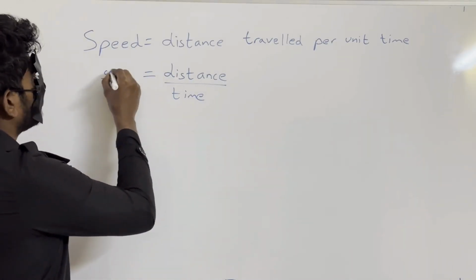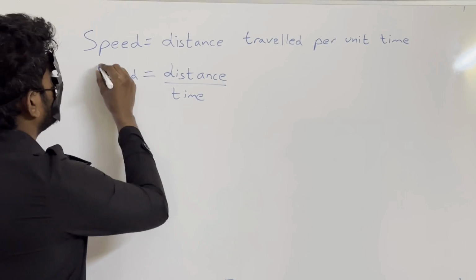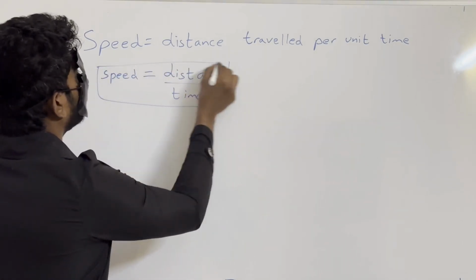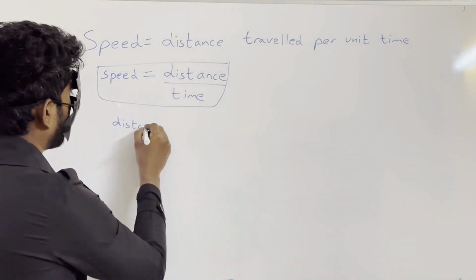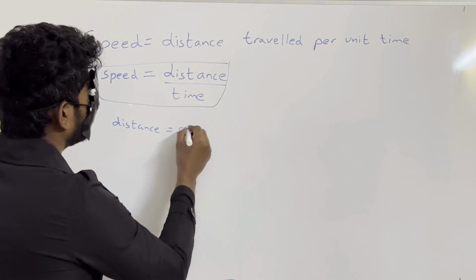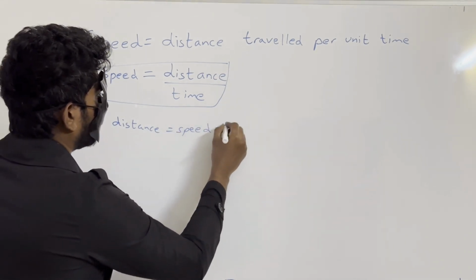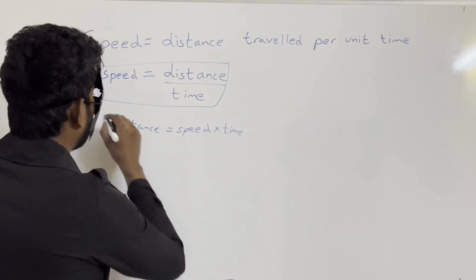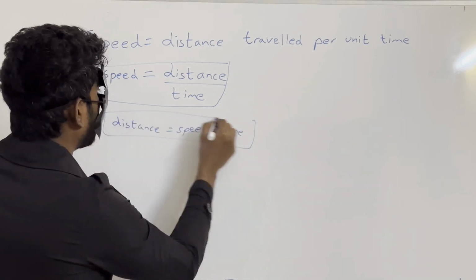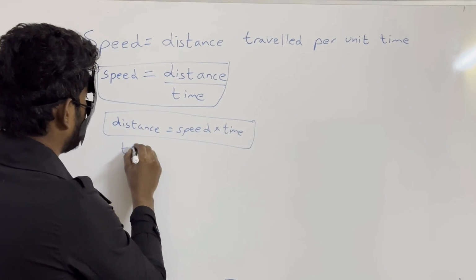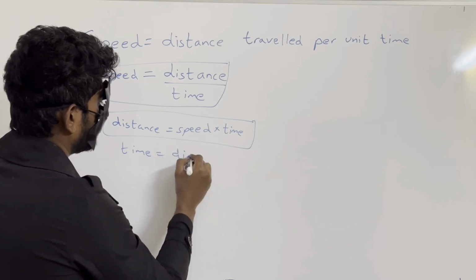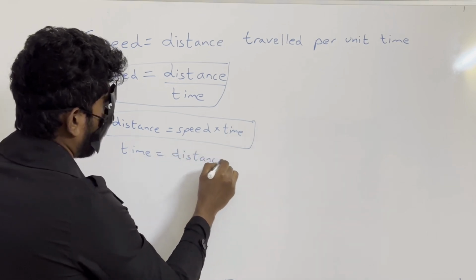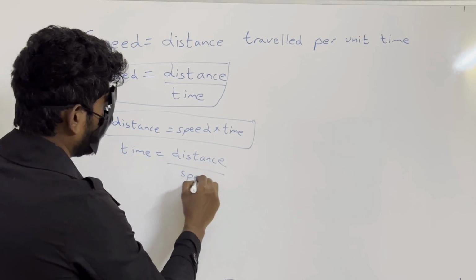So this is one formula: speed is equal to distance by time. Or you can write this in other ways also: distance is equal to speed into time, or you can write it as time is equal to distance by speed.